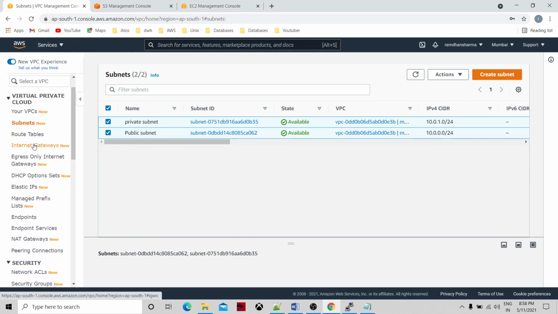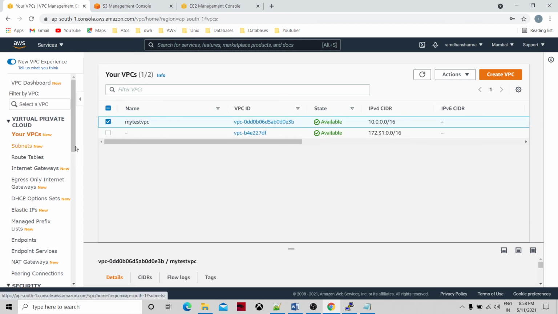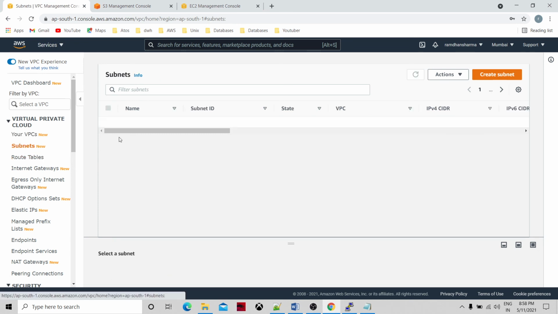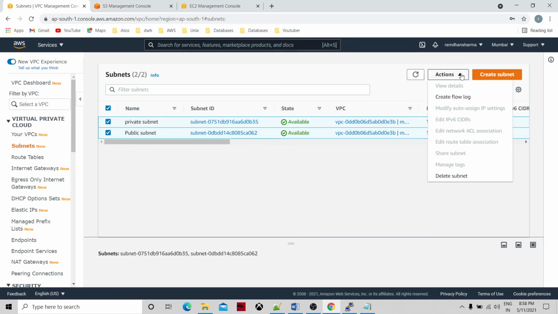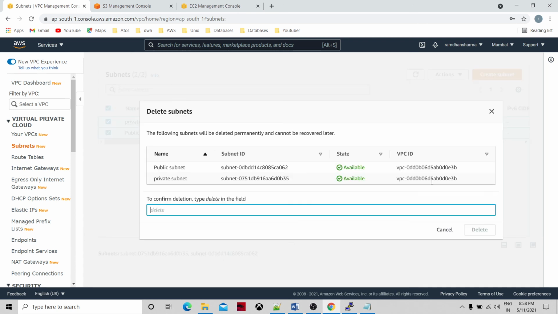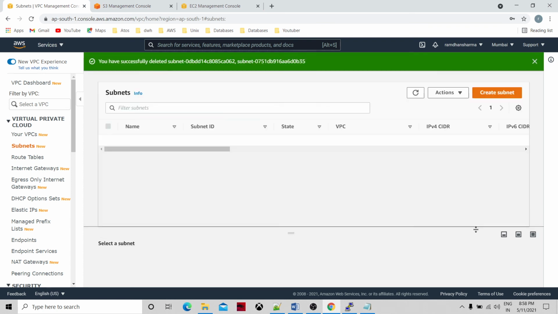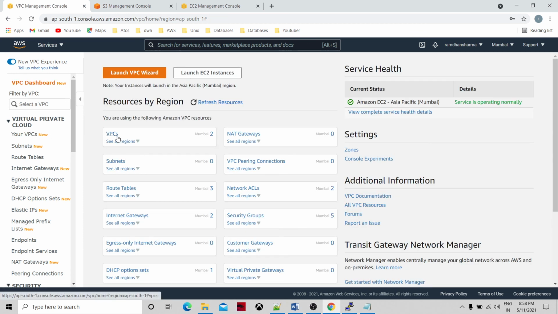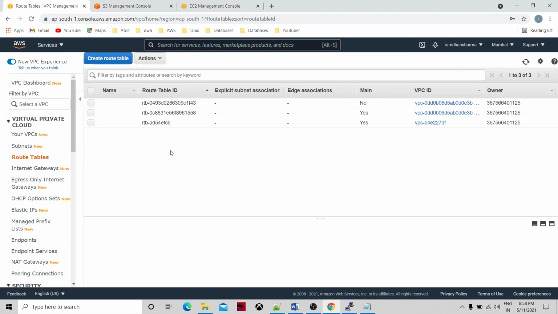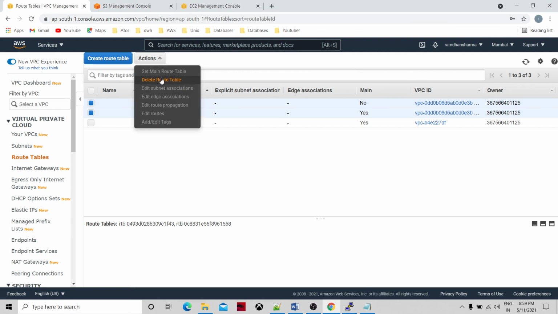So let me check internet gateways. I'll have to wait for some time, probably. What is happening is that I cannot remove it because my EC2 instances are not completely shut down. Okay, I think they are done now. Now go to the dashboard and refresh it. Subnet gone. Route table, I think I can remove as well. Yes, I could remove these route tables as well.